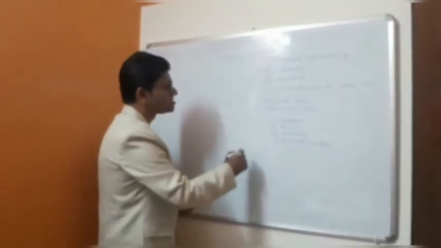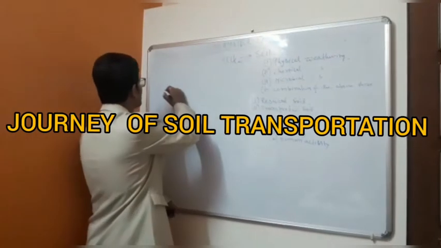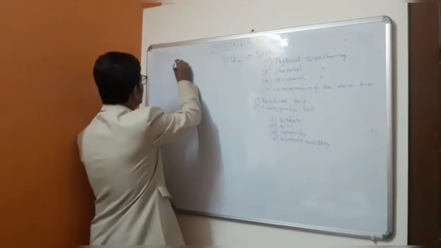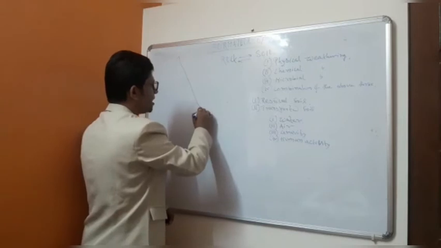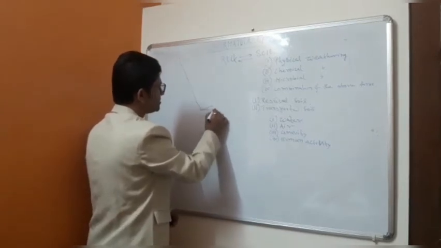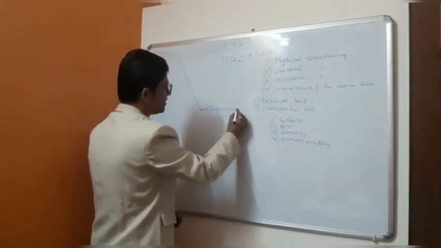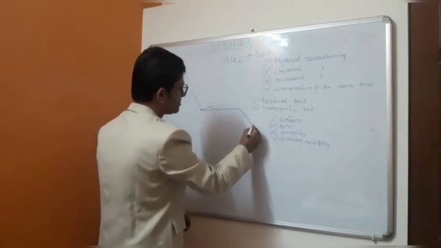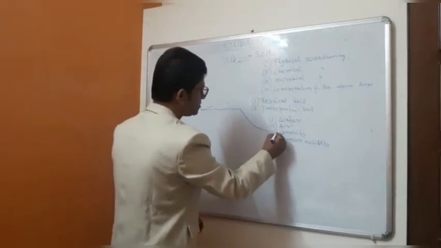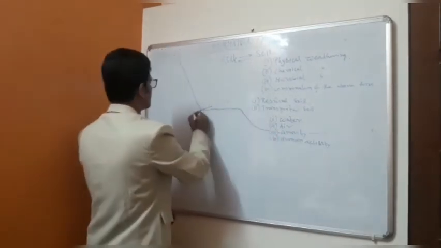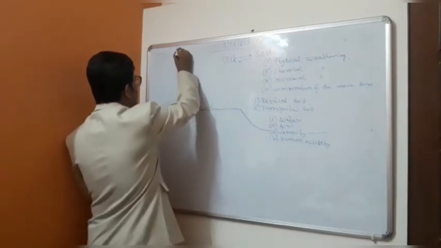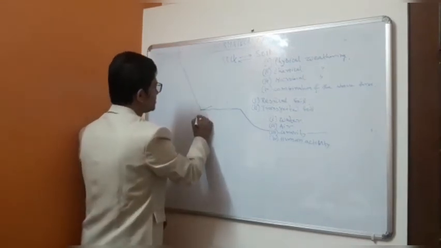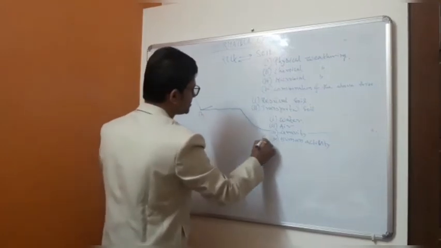Now, how does this journey take place? Suppose this is the Himalayas, this is a plain, and this is ultimately the ocean. So this is A, this is B, and this is the sea.